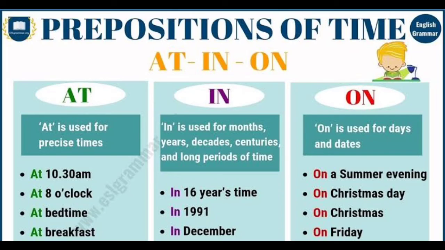So at is a preposition of time that is used to pinpoint precise times. Look at the examples for at: at 10:30 a.m., at 8 o'clock, at bedtime, at breakfast. So children, at is used to mention specific times. Okay. The next one here, in. The preposition of time is in.